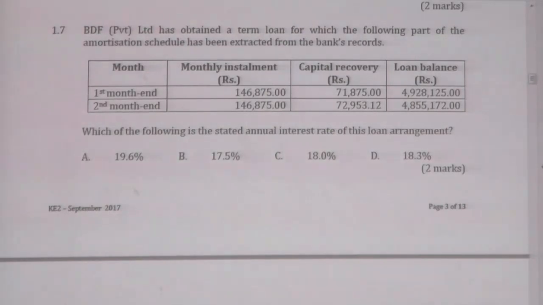BDF Private Limited has obtained a term loan, from which the following part of the amortization schedule has been extracted from the bank's records. First month installment 146,875, capital recovery only 71,875. Second installment again 146,875, the installment is equal, but capital recovery only 9,553.12. The loan balance after each installment is also given. Now they are asking which of the following is the stated annual interest rate on this loan. Let's see.